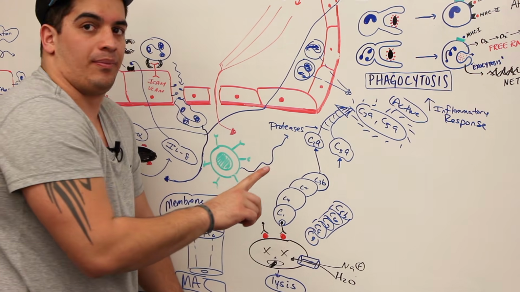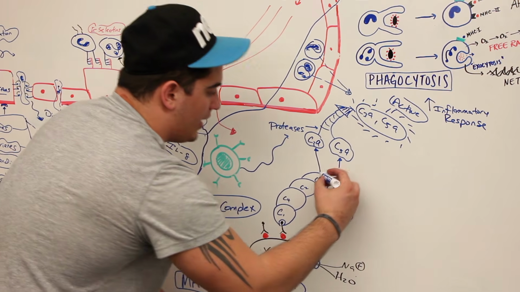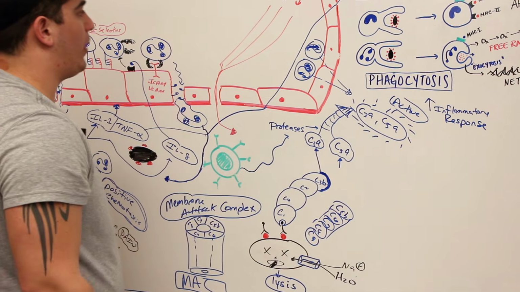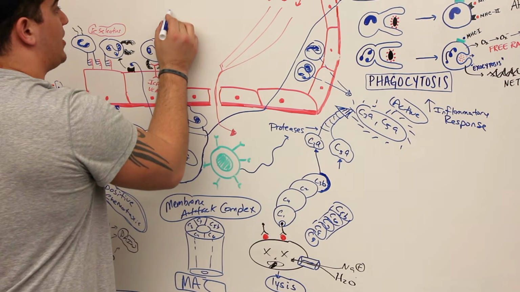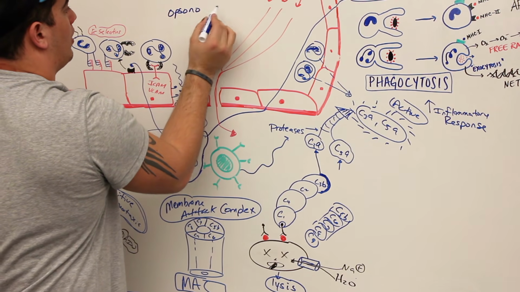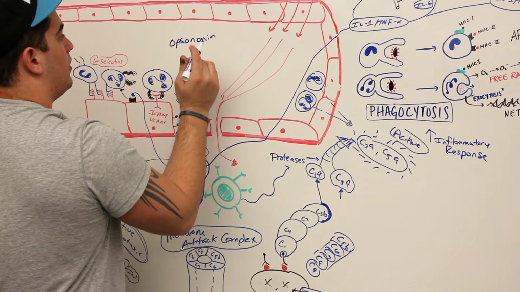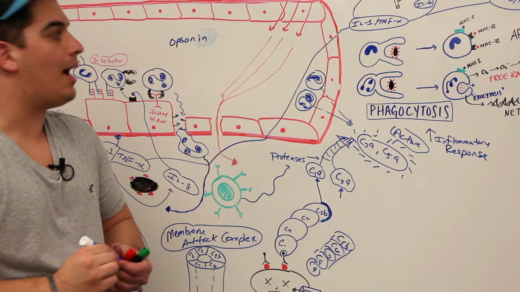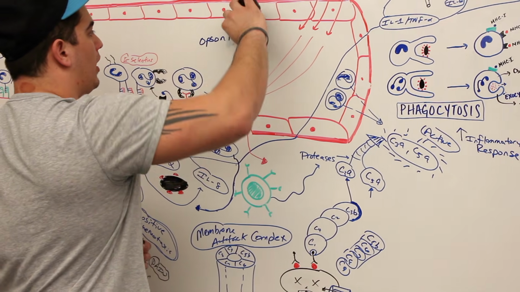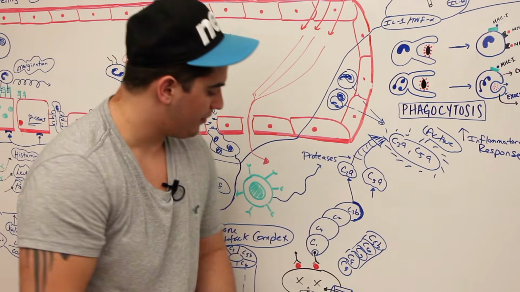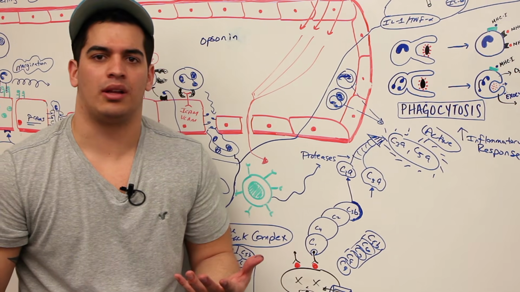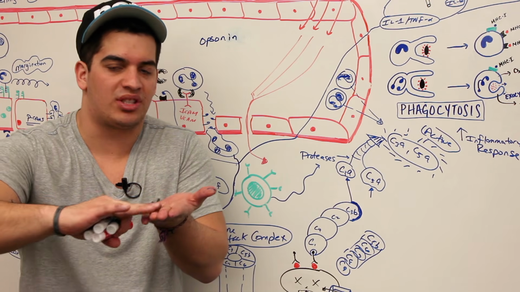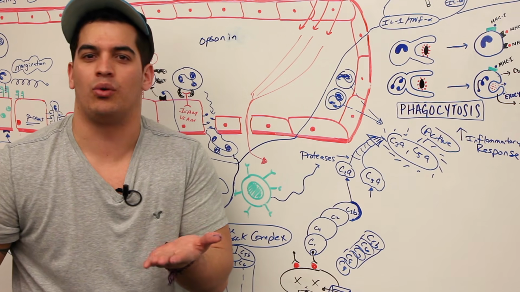Now, this is what's awesome. C3b is a beautiful, what's called opsonin. Here, let me write that up here. What is that called? It's called an opsonin. What is an opsonin? An opsonin is basically, think about it like this. This bacteria, right? Think about it as just like French toast, right? But then I can take that French toast and I can put something over it that makes it even more tasty. Like what? Like Nutella, right?